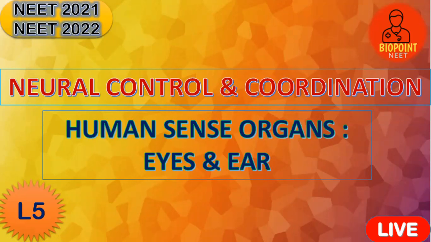So here we are coming out with yet another brand new session on the chapter Neural Control and Coordination, with the remaining topic, that is human sense organs, the two topics that we need over there in the chapter. In the last topic, you learned about the skin, tongue, nose, everything in a small manner, but we don't have such time to go into detail about it. We'll study about it when we go to the higher classes. So this is our lecture number 5.